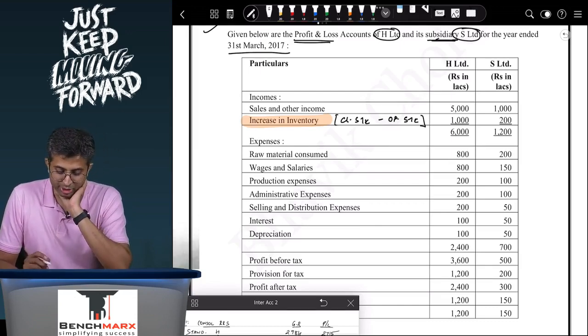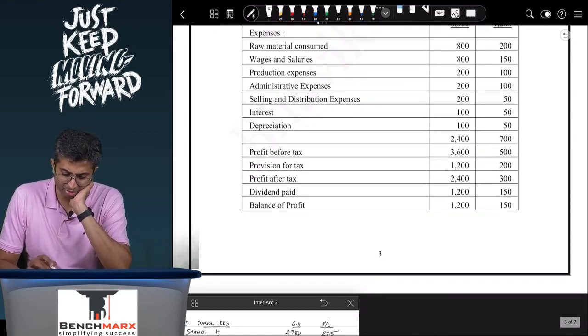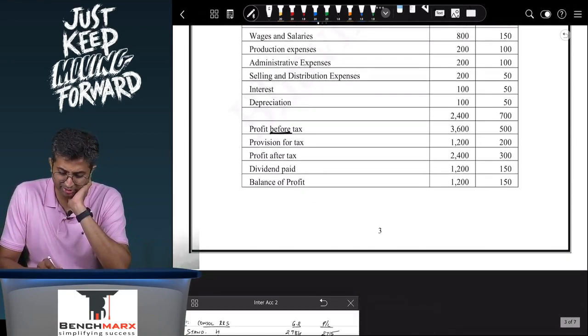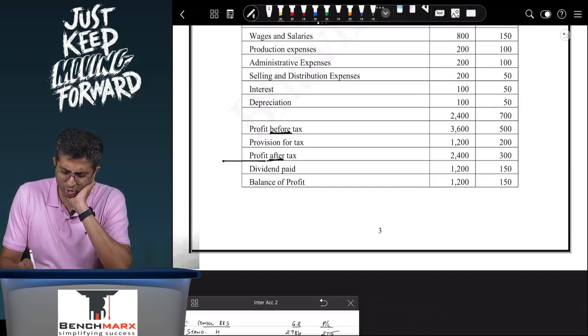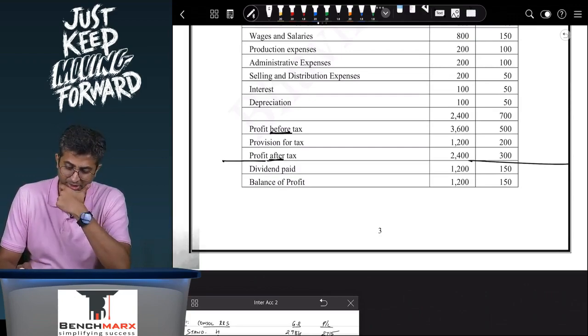Raw materials consumed, wages and salaries, production expenses, administrative expenses, selling and distribution, interest, profit before tax, provision for tax, profit after tax, dividend paid, and balance of profit. So we have to do the workings only to the extent of profit after tax. Dividend, etc. is an appropriation.